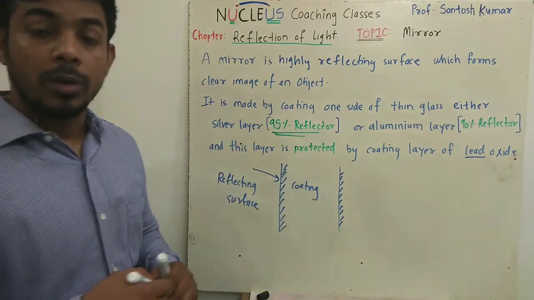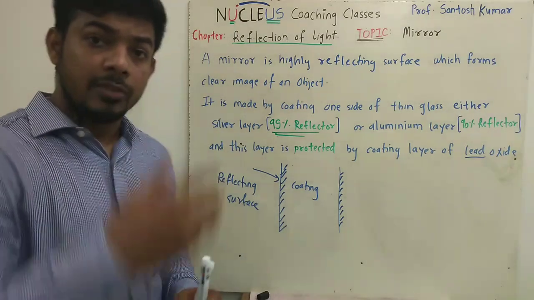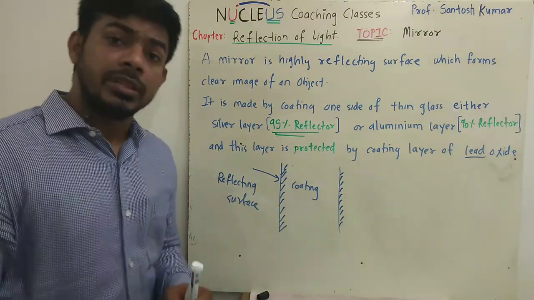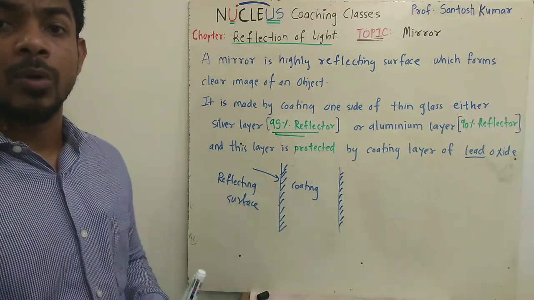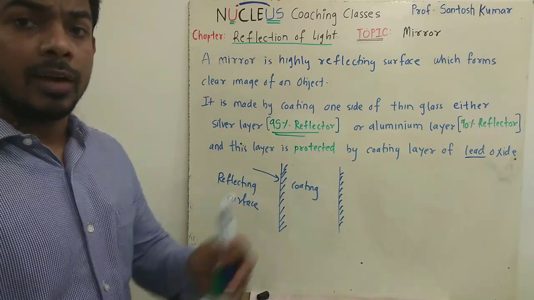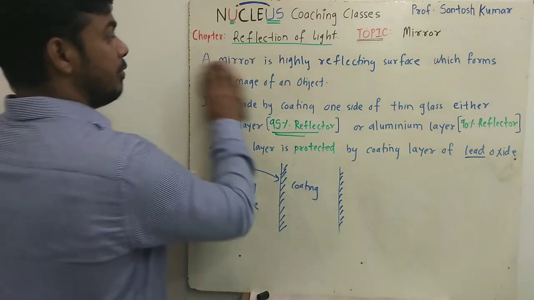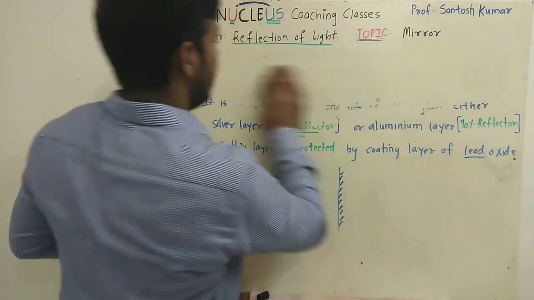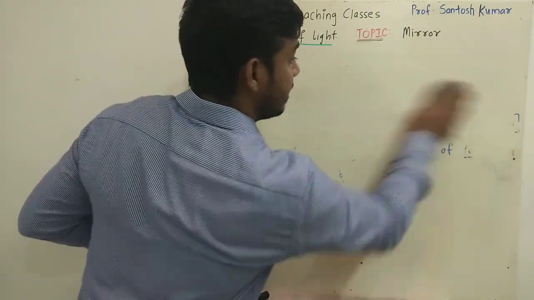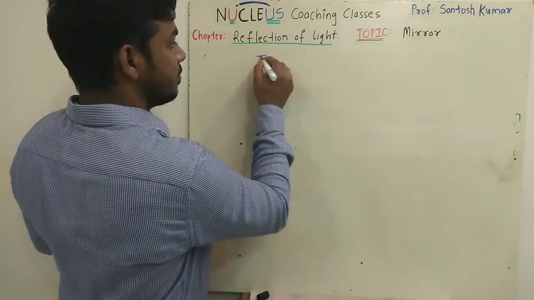Okay, so a mirror is a highly reflecting surface which forms the clear image of an object by reflection of light, and it is made by coating one side of a thin glass either with a layer of aluminium or silver, and to protect the aluminium or silver layer we have to do another metallic coating of lead oxide. So if I talk about the types of mirror, the type of mirror is based on the type of reflecting surface.